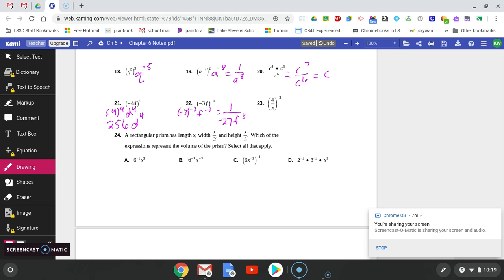Number 23, both of them are going to get that exponent. So I have 4 to the negative third power over x to the negative third power. They both have a negative exponent, so both of them will flip positions. All right, and the last one. A rectangular prism has a length x, a width of x over 2, and a height of x over 3. Which of the expressions represent the volume of the prism? Well, to find volume, you multiply all of them together. So this means that I'm doing x times x over 2 times x over 3.